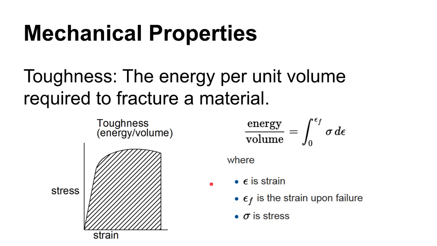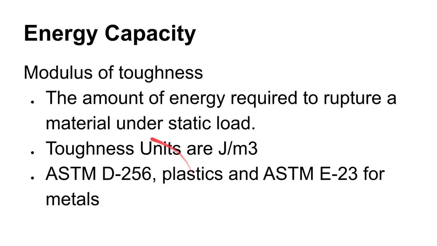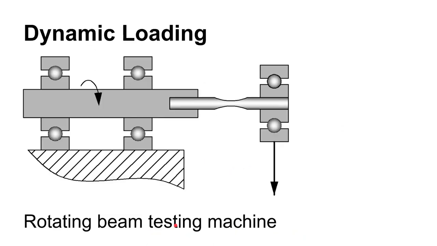The Charpy and the Izod test are the two most common tests to measure toughness. We'll talk about the specifics of those tests later on. But right now we're just understanding what toughness is and why the units are this funny joules, or units of energy per unit volume. All right, you can also have dynamic loading.